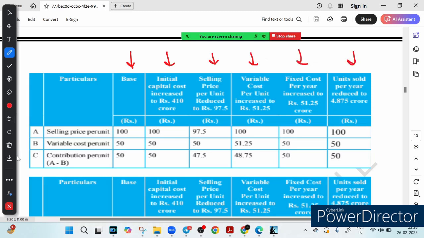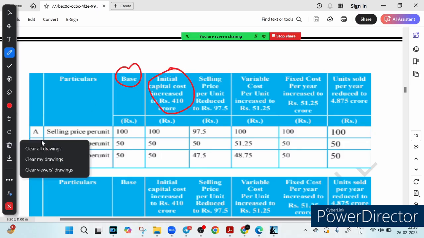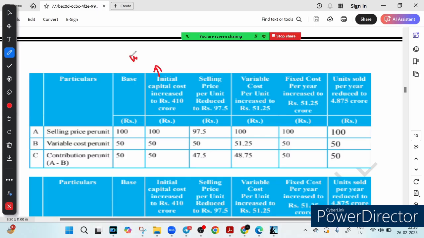So what is the meaning of this base case? It means this is our starting point where everything looks normal. Then we have the second case, initial capital cost increase, which means what happens if we spend more on setup. And in this case, what if we have to sell at a lower price? So selling price reduced means we sell at a lower price.